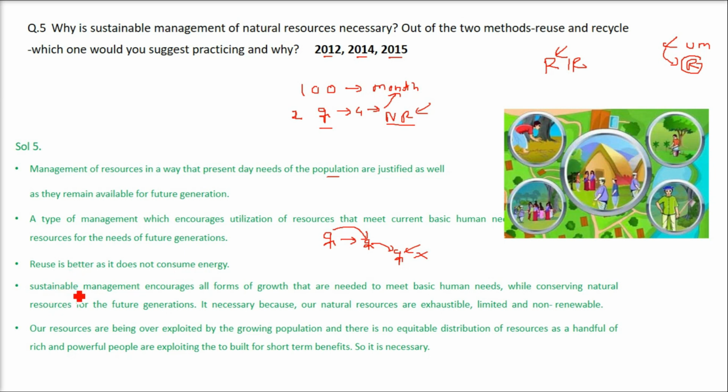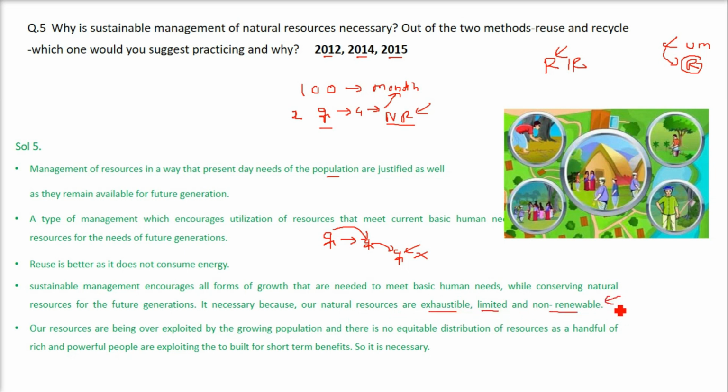Now coming to sustainable management, as we are talking about, it encourages all forms of growth that are needed to meet basic human needs while conserving natural resources for the future generation. We just discussed this, because our natural resources are exhaustible, they are limited, they are non-renewable.